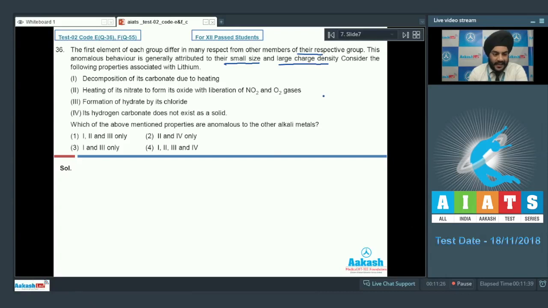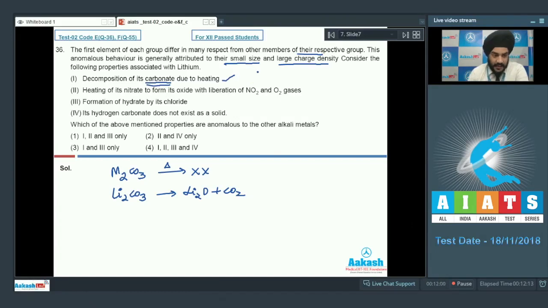So, the examiner is interested to know which of the above mentioned properties are anomalous to other alkali metals. So students, if we talk about the other alkali metals, if we talk about the carbonates, the metal carbonates are stable to heat. They do not decompose upon heating, whereas lithium carbonate does. It forms the oxide, and CO2 gas is liberated. So this is anomalous behavior.